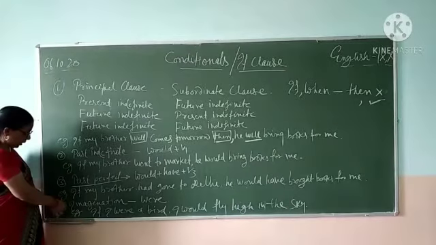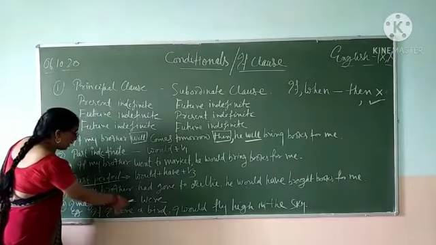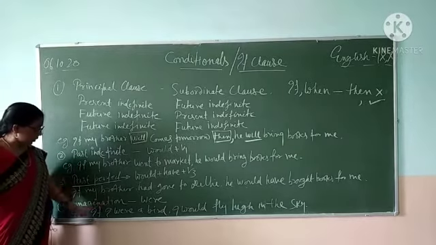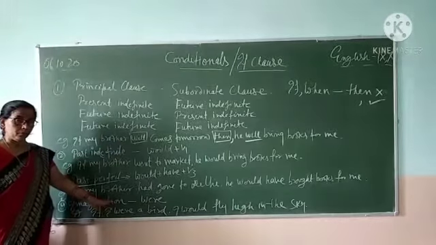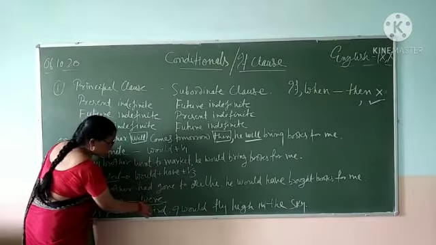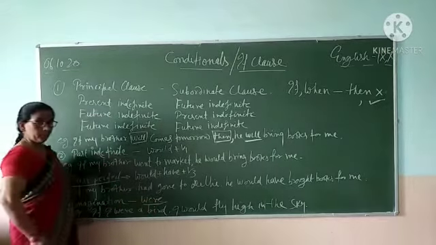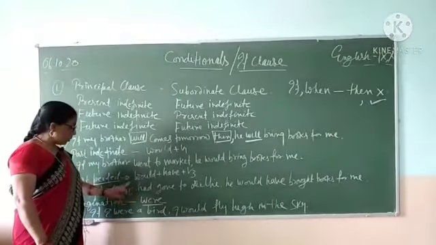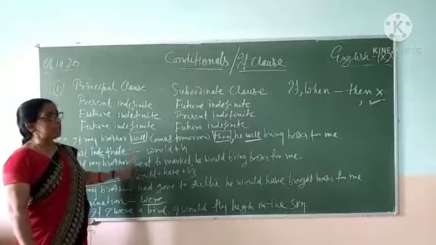Rule number 4. If your sentences are imaginary, you are using imagination, only were can be used as a verb, whether your subject is singular or it is plural.